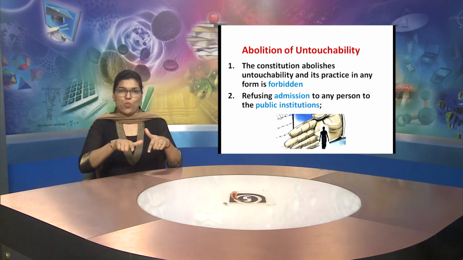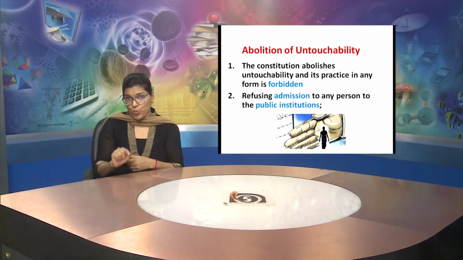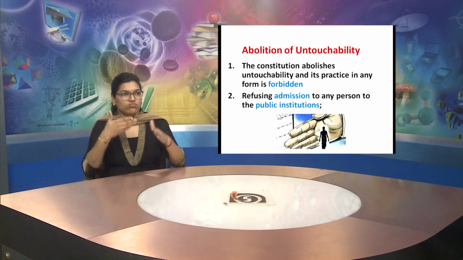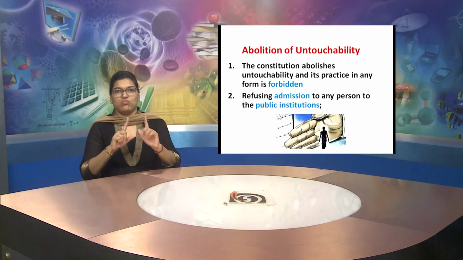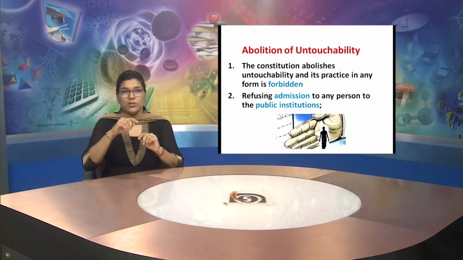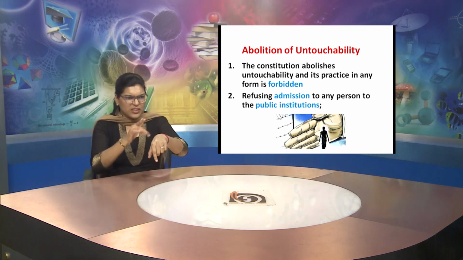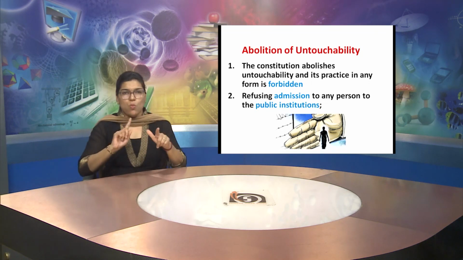Now, this also comes under right to equality, which is abolition of untouchability. Let us now understand the first point. The first point explains that the Constitution abolishes untouchability and its practice in any form is forbidden.